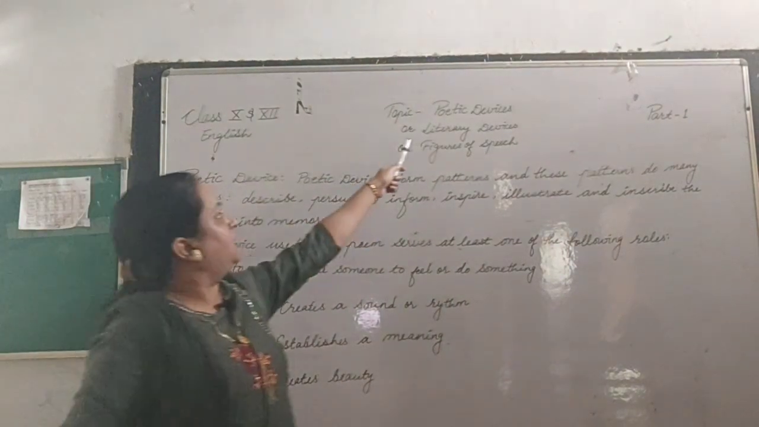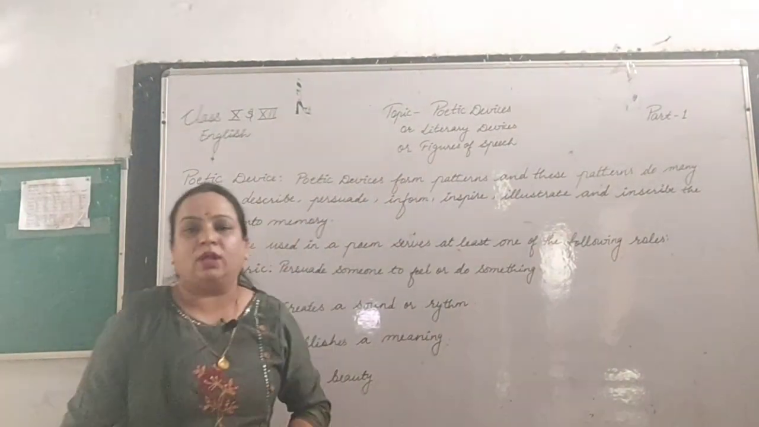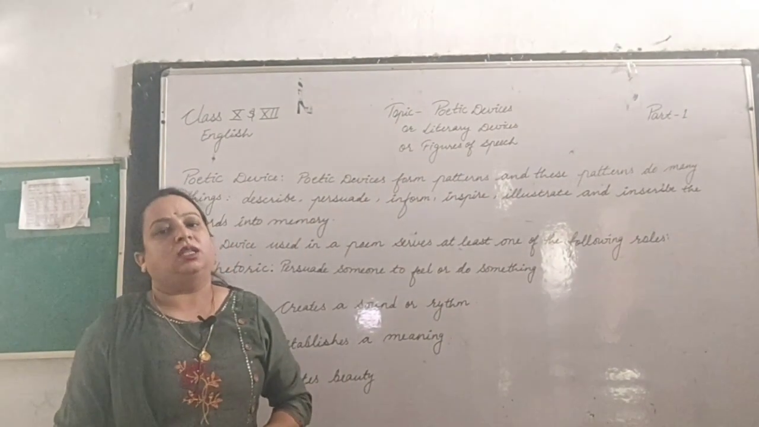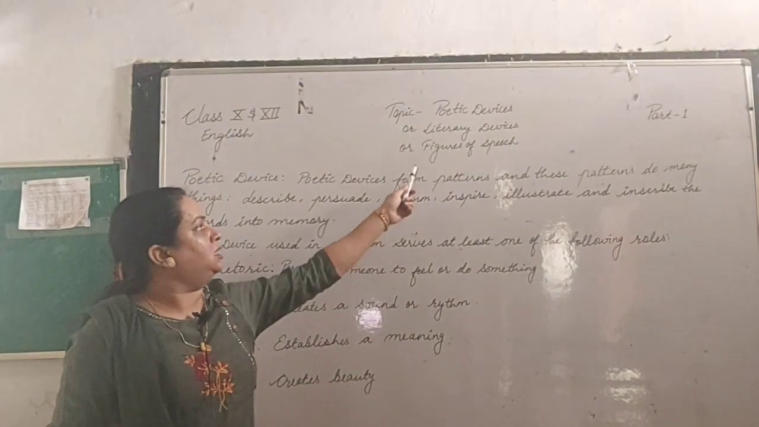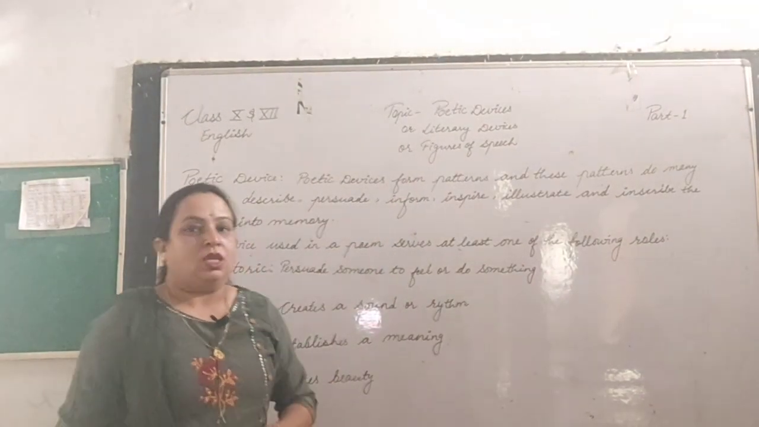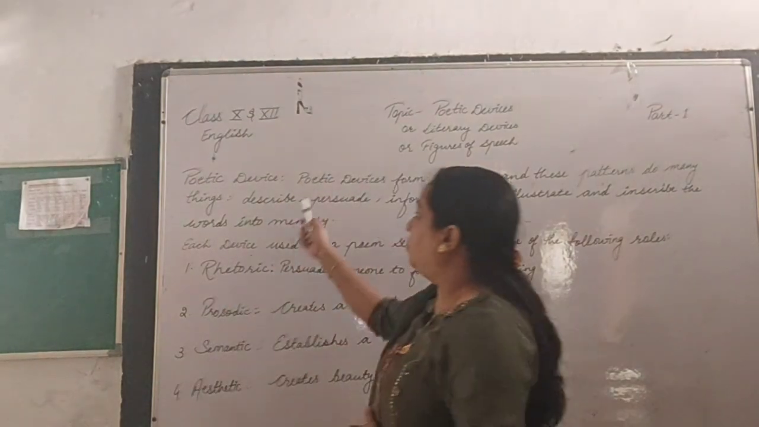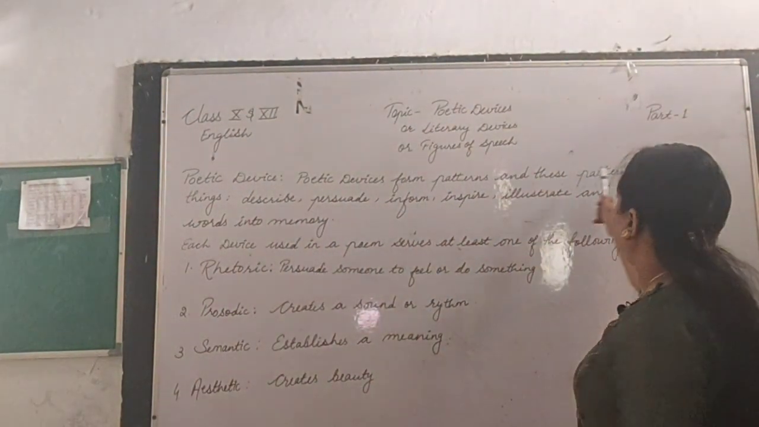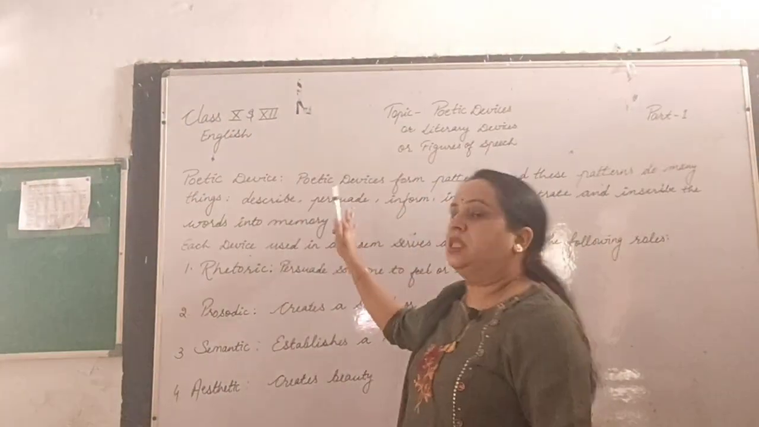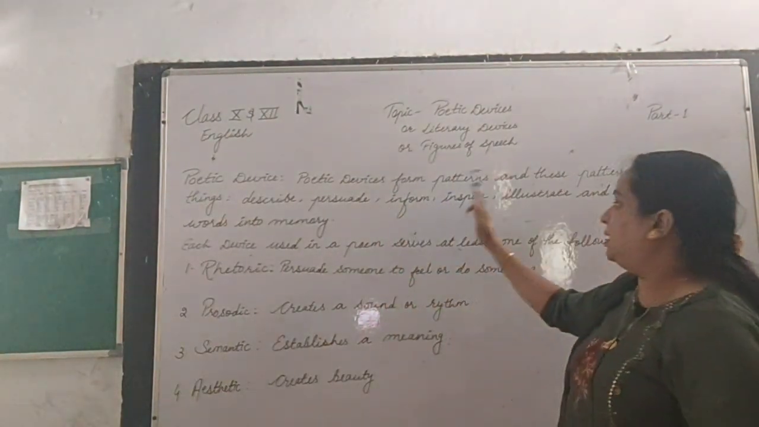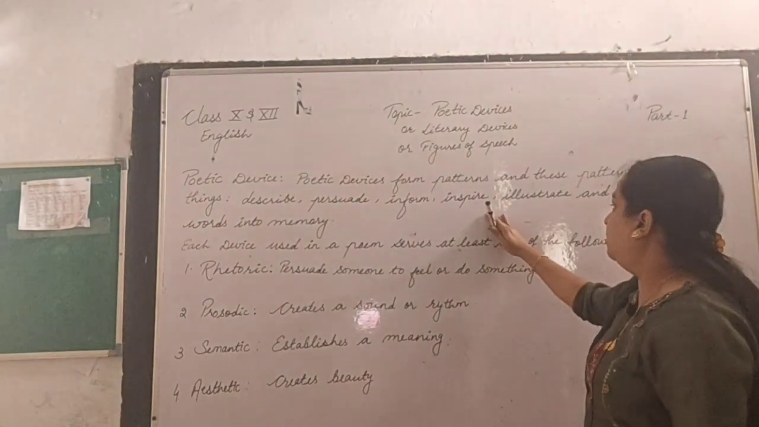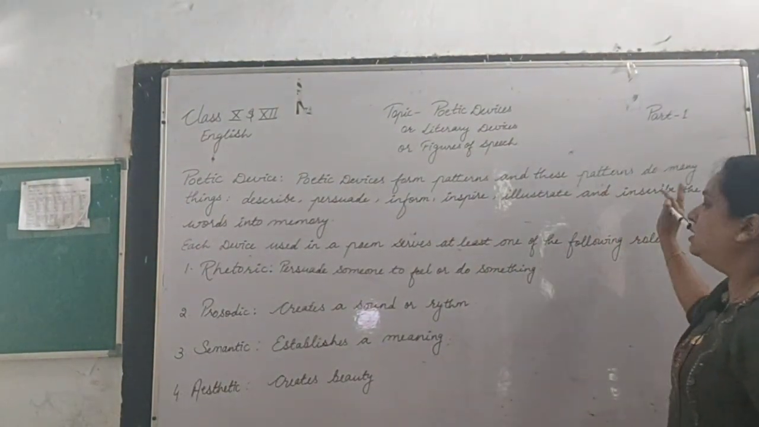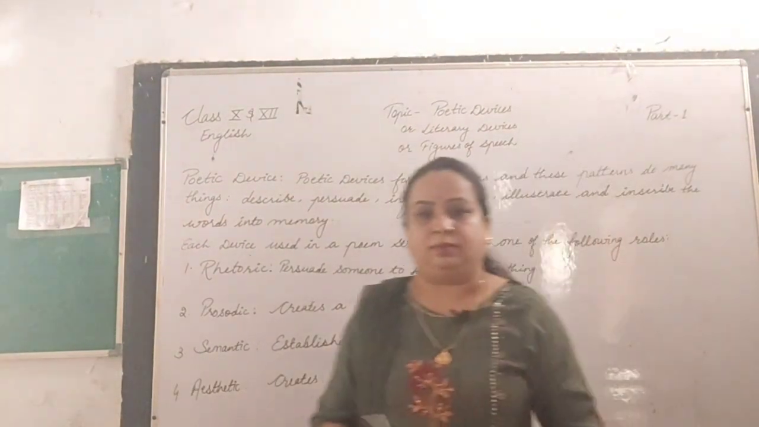The poetic devices are also known as literary devices, and these are also renamed as figures of speech. Let's understand what is a poetic device. Poetic devices form patterns, and these patterns do many things. They describe, they persuade, they inform, they inspire, they illustrate, and they inscribe the words into memory.